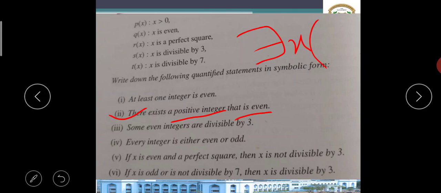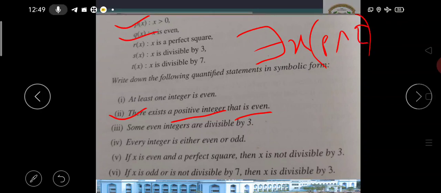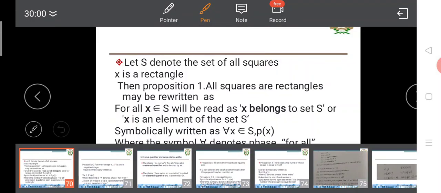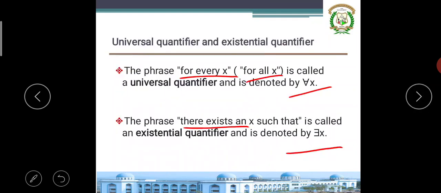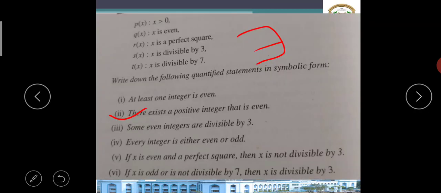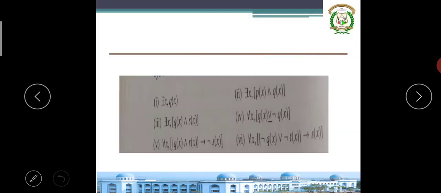There exists is written with the same symbol, because for such quantifiers you write this symbol. Positive integer means greater than 0, that's Px, and that is even, Qx. So logically, symbolically you can write: for some x, Px and Qx.